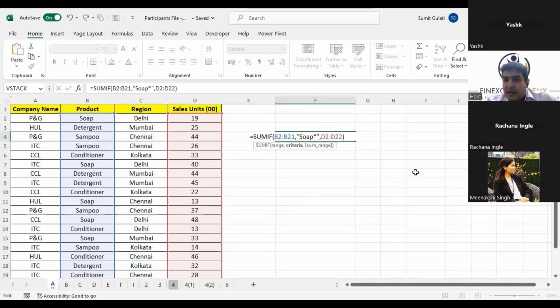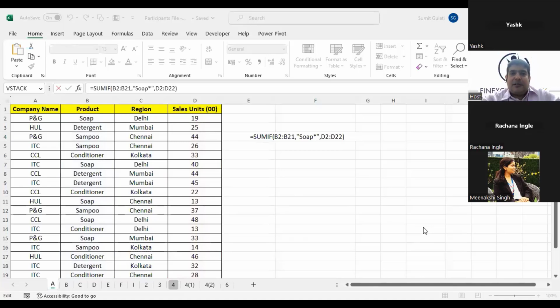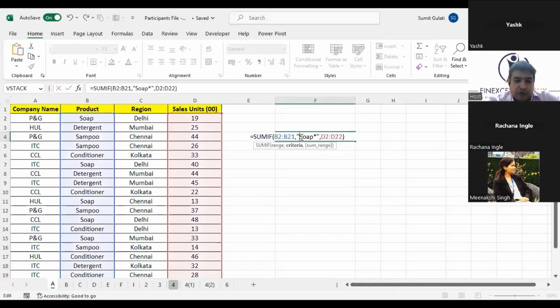You can put Delhi in criteria, Arjun, if you have selected the range to be Delhi. We'll do that also, don't worry. Right? I hope this is clear now. Please put a quick yes in the chat box if you could understand what I talked of right now. There are almost 260 participants out here, and thank you for the overwhelming response. Just a quick yes will help. If there's a space before SOAP, you put a star before SOAP also, so you are telling Excel there can be anything before SOAP also.